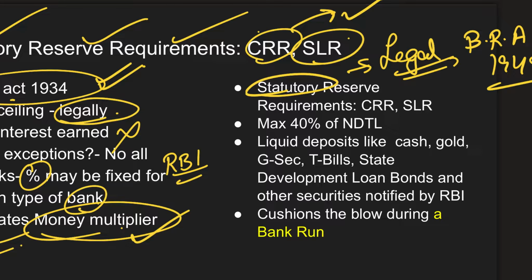Now, the purpose of CRR and SLR, when you look at the larger picture, it might seem like they control money supply, but if you specifically look, this is to avoid a bank run situation. Like, all the people, if they come to the bank and demand money at the same time, banks cannot give entire deposits back to the depositors at the same time, because that money will be in circulation in loans. So to avoid that, SLR is there, and for CRR, the purpose is to cushion the economy from destruction of M0 or the reserve money that RBI creates.